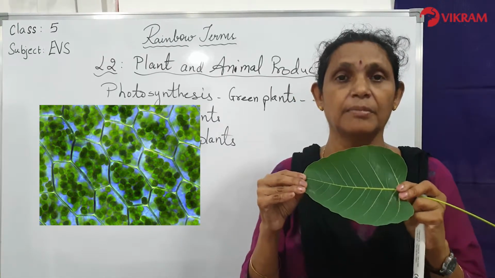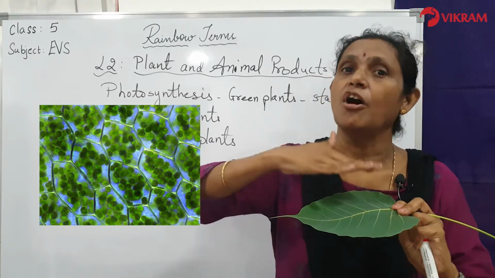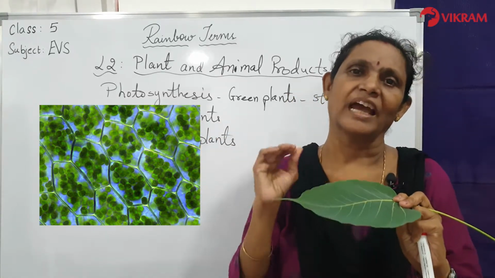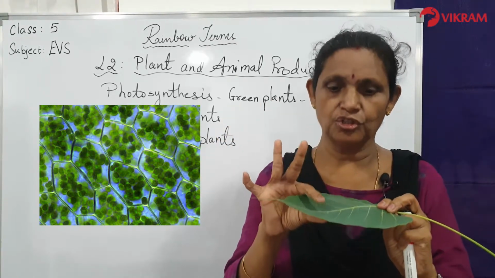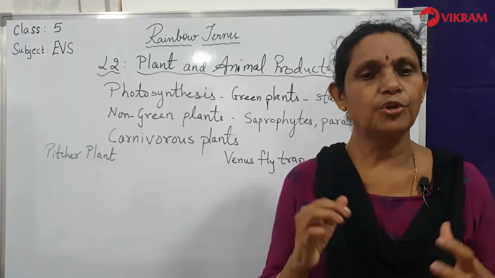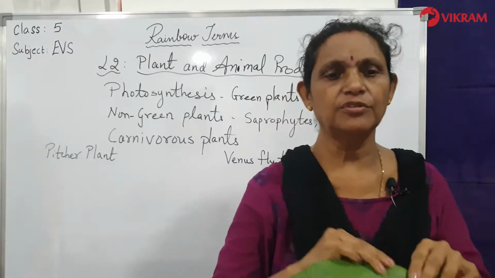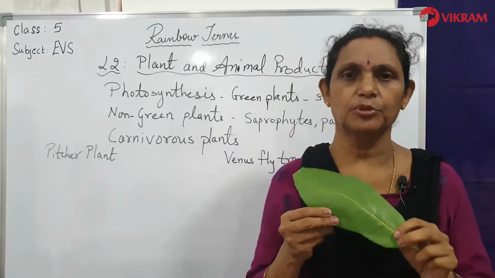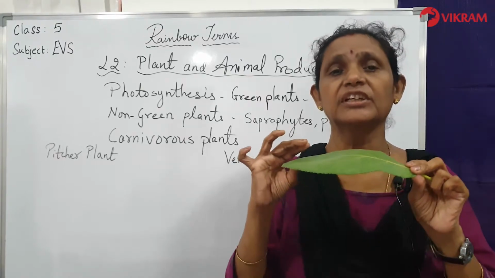So, this is the main part where the food is produced, but extra oxygen is also given out, and the extra food or starch which is present inside the kitchen, the leaf, is stored in different parts of the plant. The photosynthesis process is completed in the presence of sunlight. Without sunlight, plants are not able to make food. So, everybody has understood about photosynthesis. This is for the green plants.